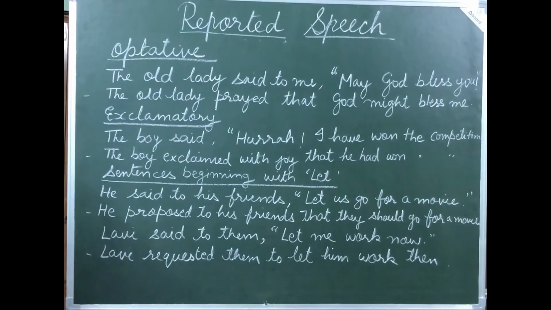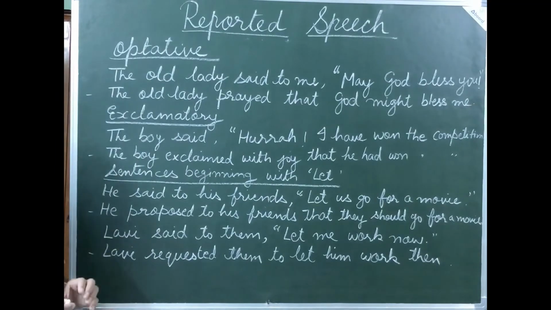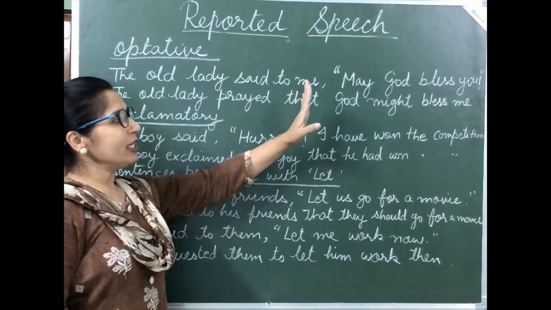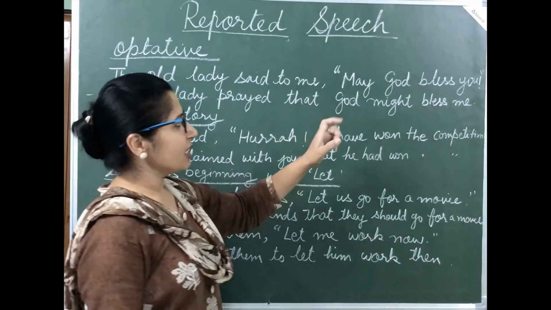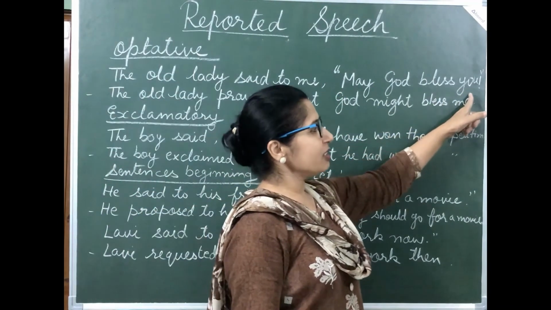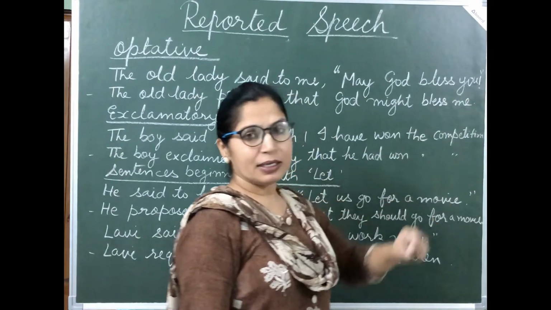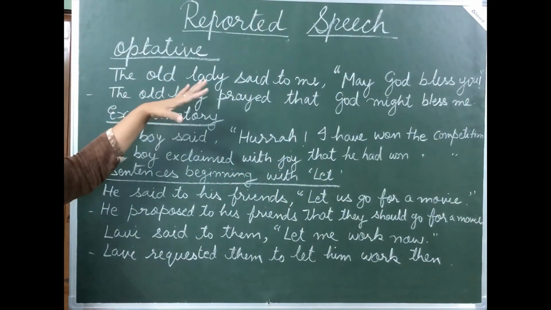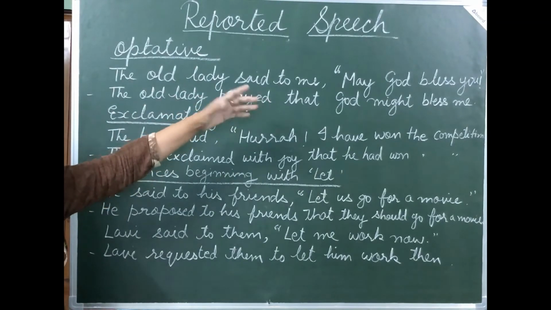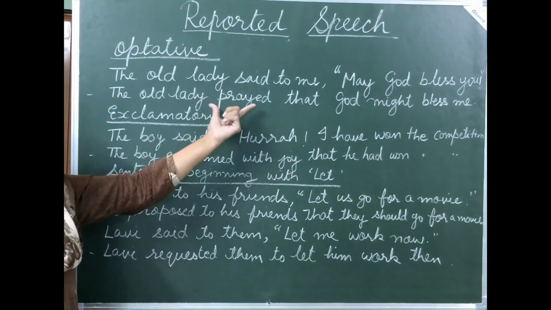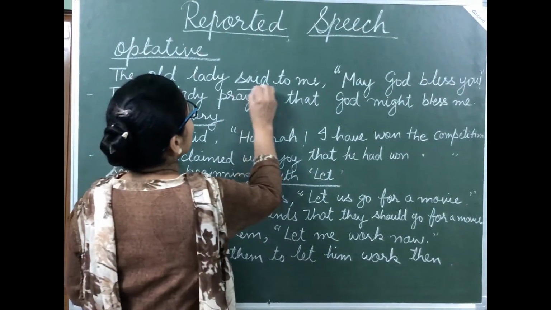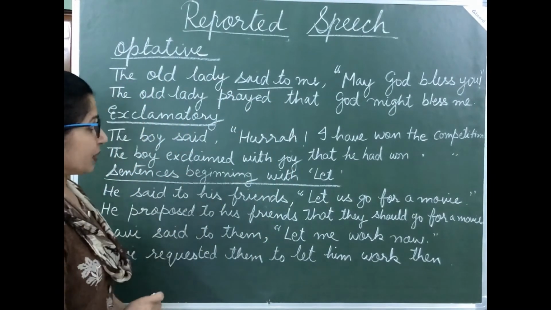Now students, let's see one example of an optative sentence. The old lady said to me, "May God bless you!" Now students, the lady is praying to God, so in this case we use "prayed." In "The old lady said to," "said to" changes into "prayed."